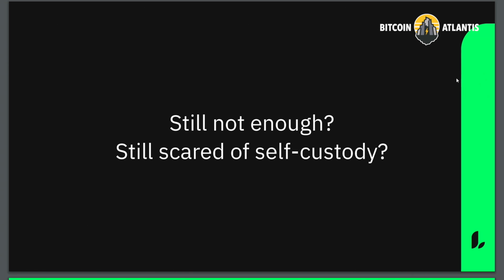And the question people have is, what happens if I die in 20 years and my family, they have everything set up. I set them up a mnemonic that's time-locked in the future, blah, blah, blah. They cannot rug pull me. But in 20 years, they probably will have misplaced this mnemonic and they don't know where it is. And what you want is that they can access your coins. But if they lost it, they lost it. So can we help with that?